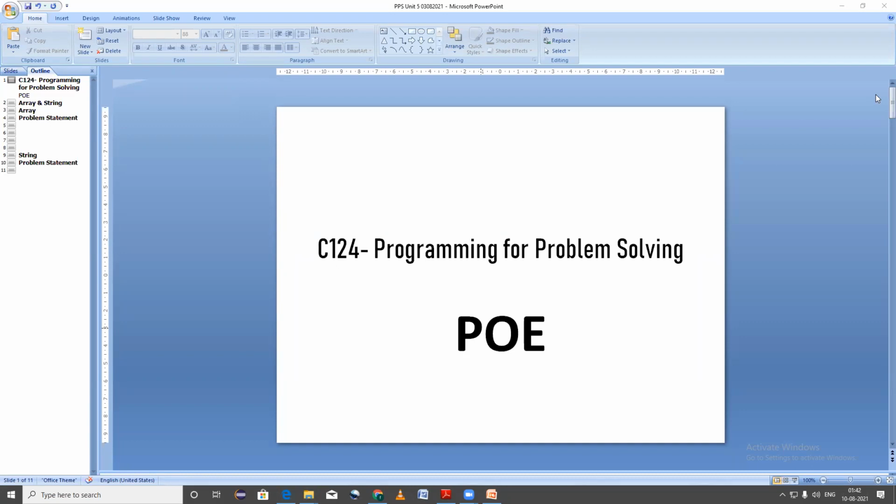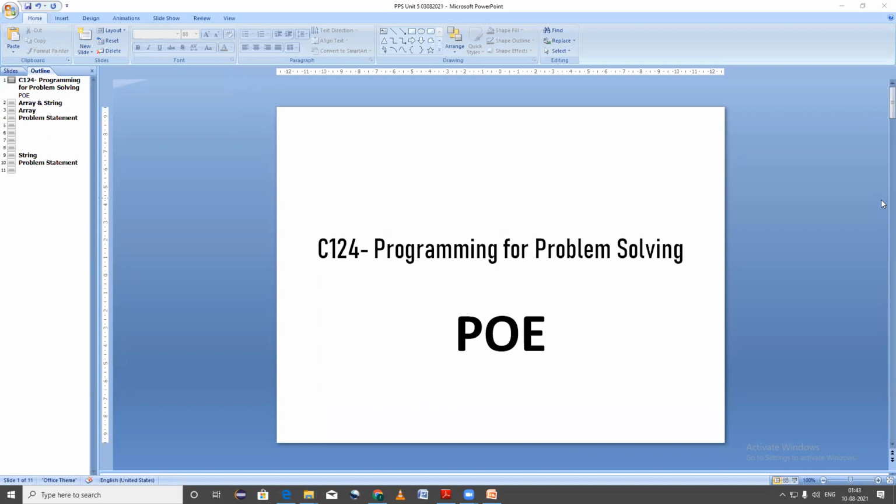Now next, roll number 4, Anuja Bile. Yes, sir. Okay, now you tell me, what is the use of C function? What are the uses of functions in C programming? C function is used to avoid rewriting the same code again and again. And a C function can be called any number of times from any place of our program.